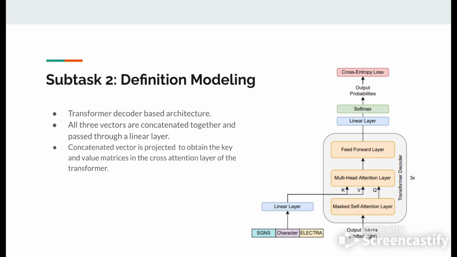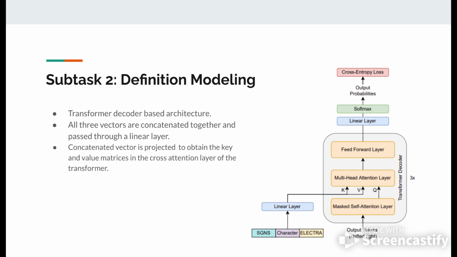Moving on to definition modeling, here the three types of vectors are provided to us, and our task is to generate the actual definition. For this text generation task, we have used a transformer decoder model, where we have modified the cross attention part.